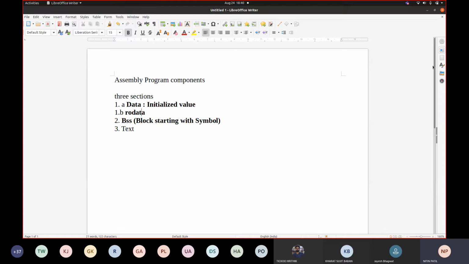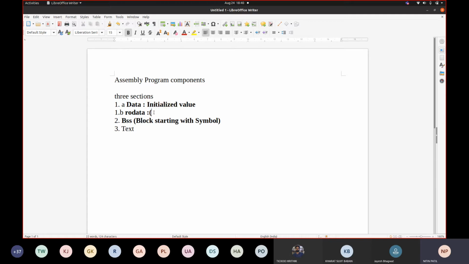Okay, initialized value. Now everything which is constant, which is not going to change. So what are the possibilities for the things which are constant or not constant? Whatever is not constant but initialized goes to data. Whatever is going to be constant but initialized goes here in RO data.